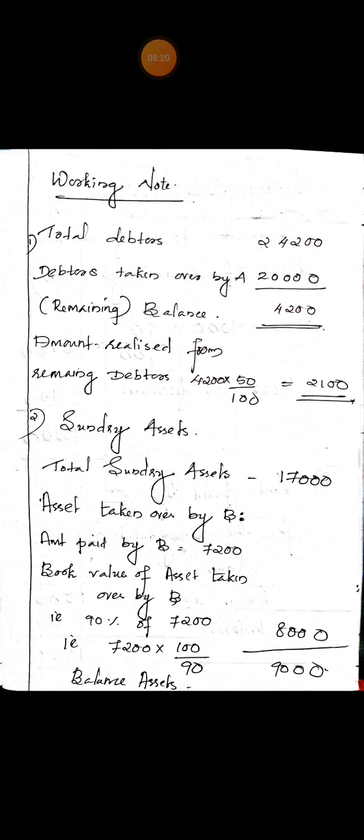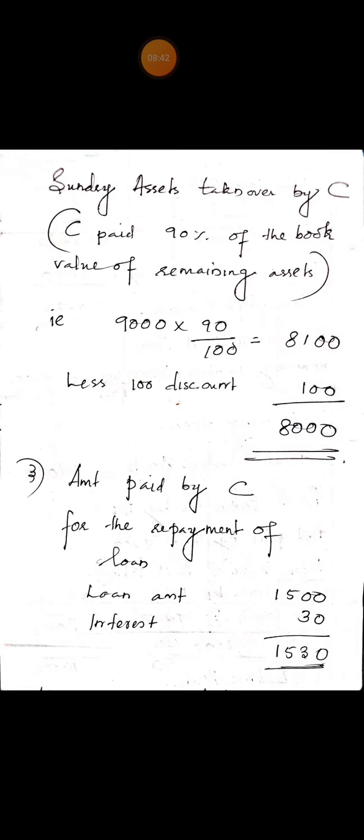Amount realized from remaining debtors is 50% of the book value, that is 4,200 into 50 by 100, 2,100.